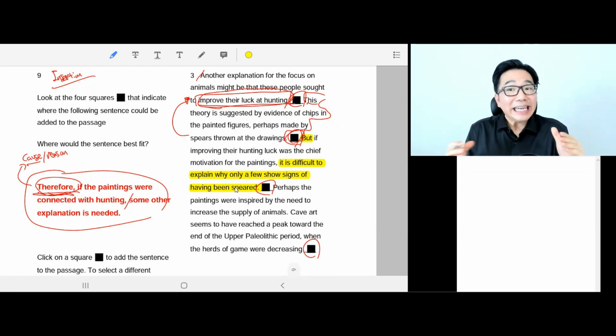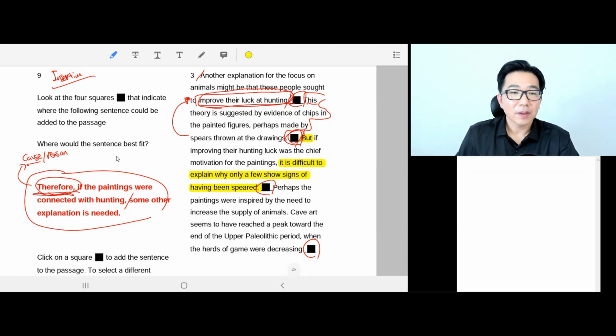So that's not enough information. That's not enough evidence. This evidence is not convincing enough. It's not complete enough. So we can just stick it right here, because they only show a few signs of this evidence. Therefore, if paintings were connected with hunting, then we need more explanation, more evidence, better evidence. Perfect. So the answer should be the third box, right?